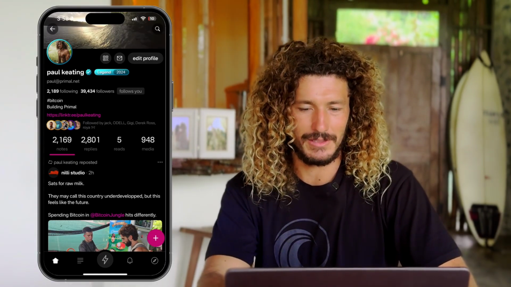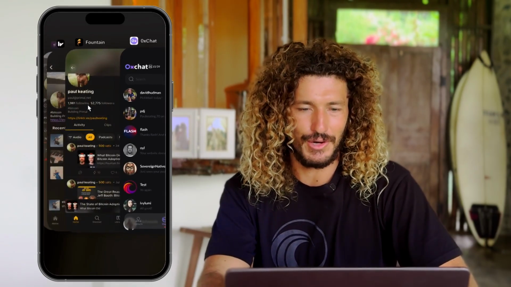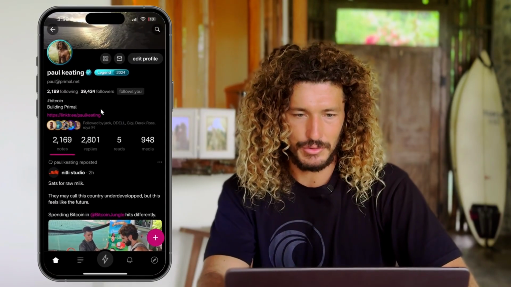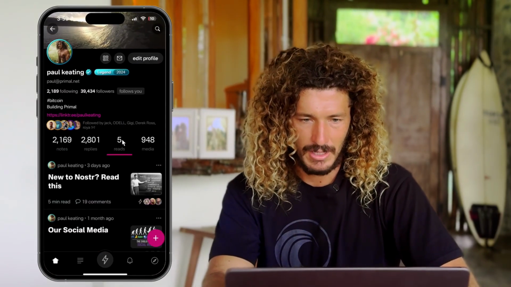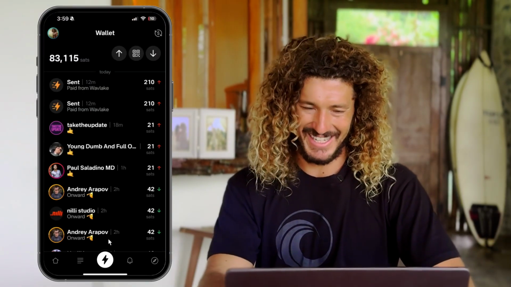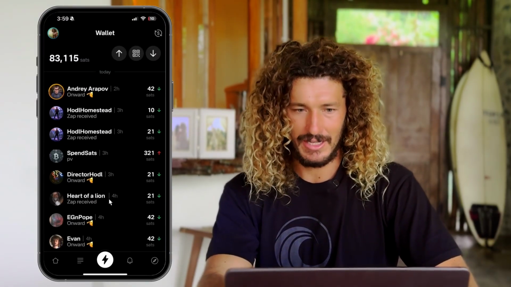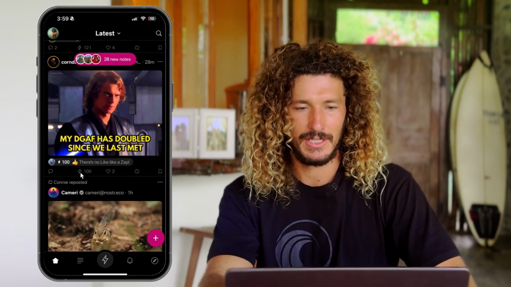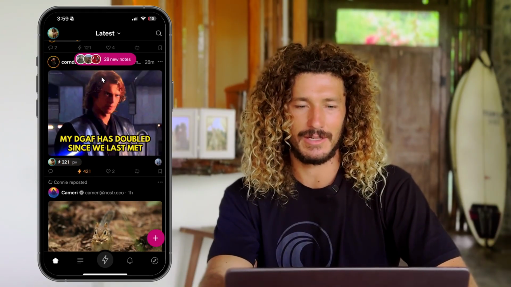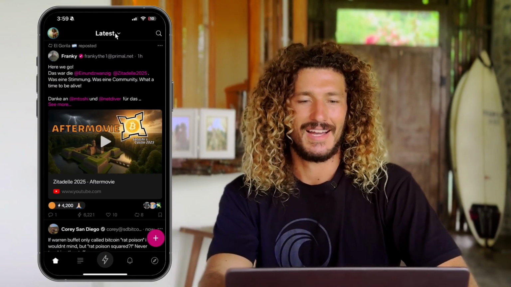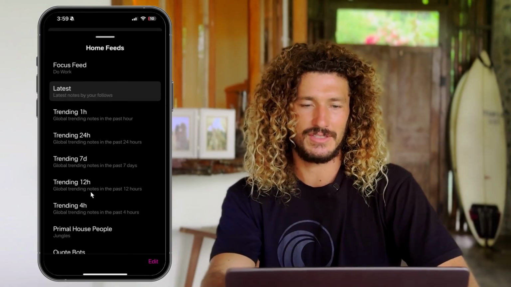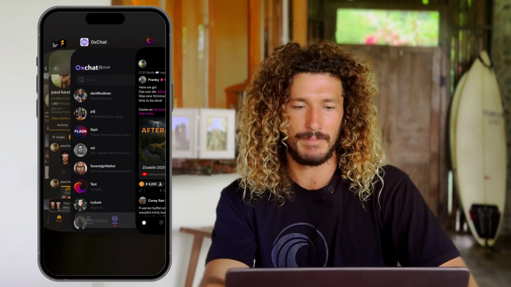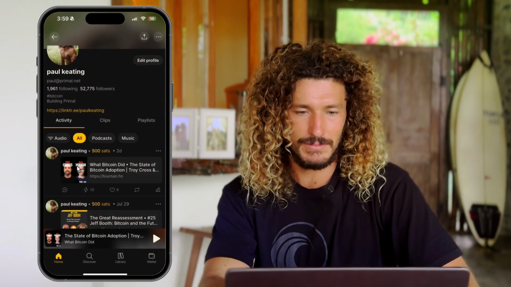So here's what my profile looks like on Primal. And I'll go ahead and show you all the other apps I have on my phone. There's a chat app, a podcast app, and then other Twitter clones, and even a music streaming app. Primal's my favorite. Again, I'm not biased, but here you can see in my read section, my blog, if you click on the lightning bolt, you have the opportunity to add a wallet, a Bitcoin wallet if you wish. With that Bitcoin wallet, you can send creators money with the touch of one button. I like Primal also because you can choose feeds. So if you want to see just the latest from your following, you can do that, no algorithms, or you could choose one of our trending algorithms.